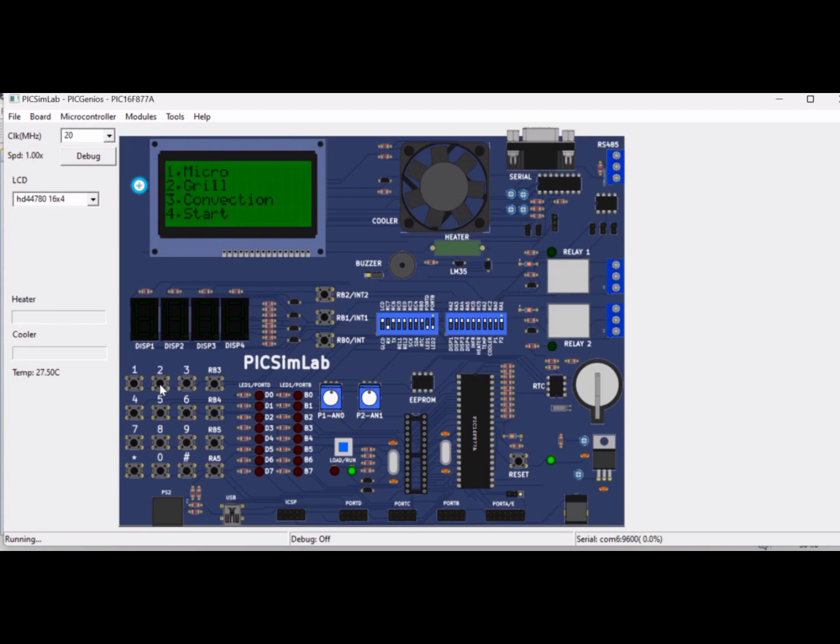Let us see the grill mode now. We have to set the time. The timer is running.